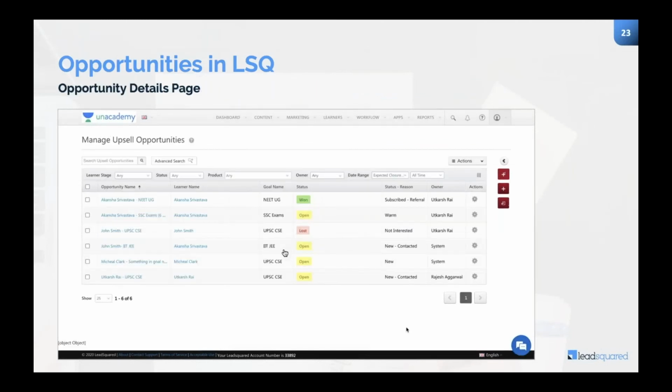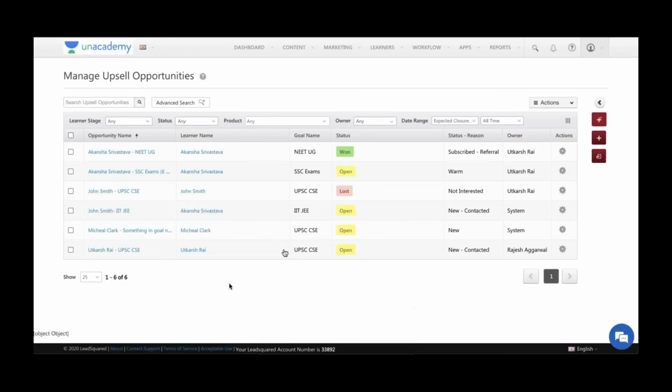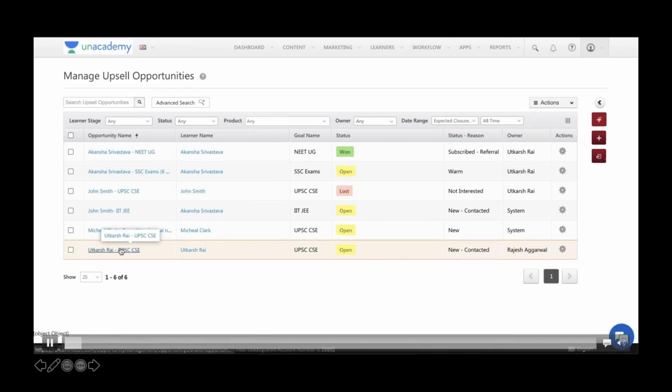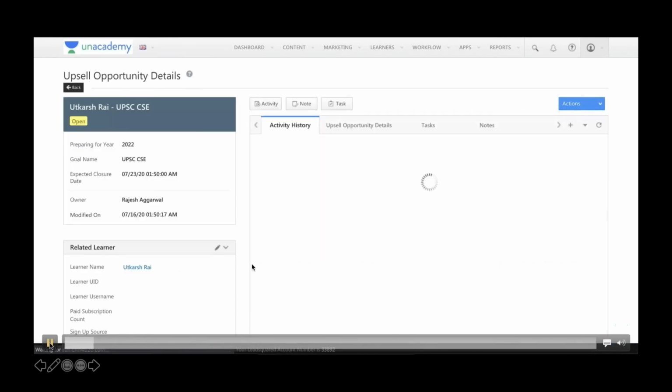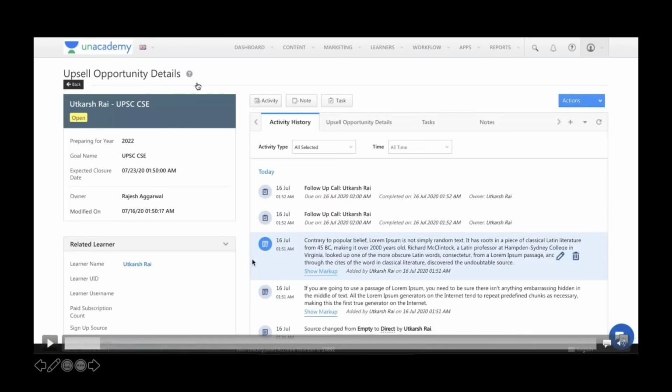So a little more focus on the opportunity details page. What will the opportunity details page show? Now, if you see, this is my opportunity details page. There's an upsell opportunity with Utkarsh Rai for the UPSC CSC course. I have all the information. This V card is purely customizable. Whatever fields you want to be visible here can be configured. Whatever contact fields you want to be visible here can be configured.